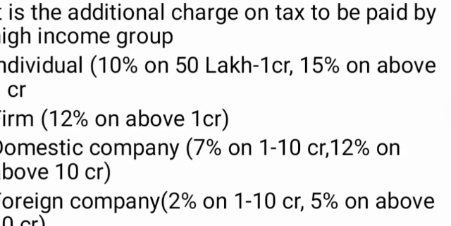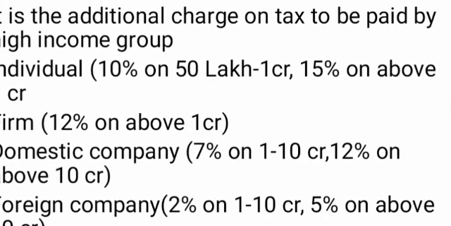In the case of an individual, for the first 50 lakh rupees there is no surcharge. That means the surcharge is applicable only to an individual assessee whose total income exceeds 50 lakh rupees.